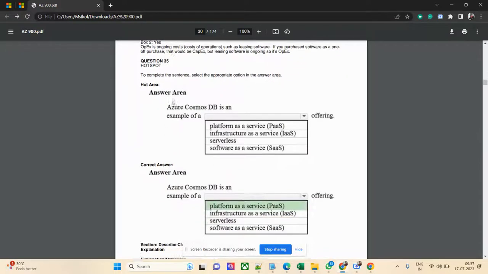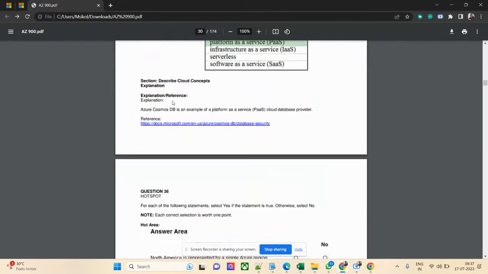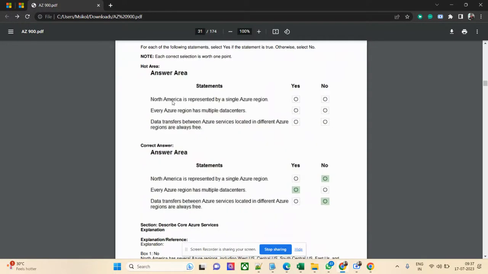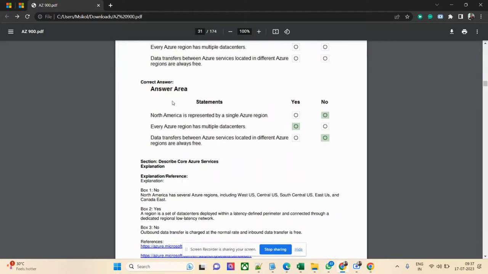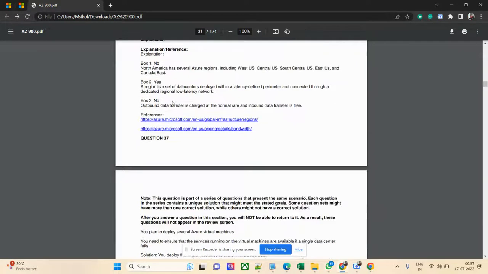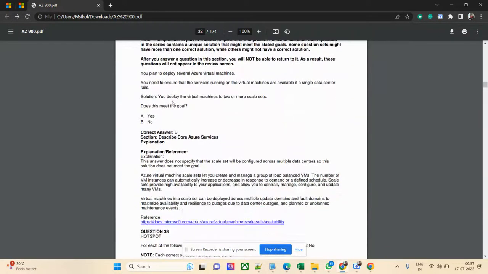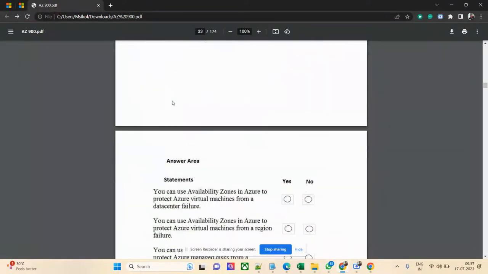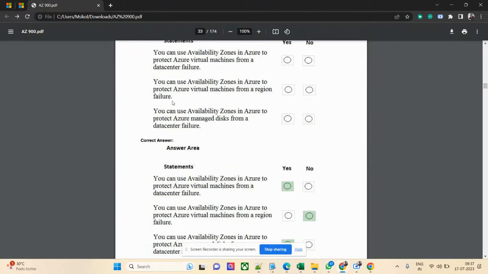But one more thing, don't schedule an exam overnight. If you think, it's Friday, let's schedule it for Monday or Sunday, don't do that. Even if you have experience in Azure, it will still need at least 7 days of preparation to pass. If you are completely new to Azure, let's take a pause.